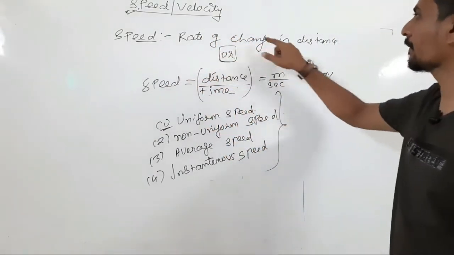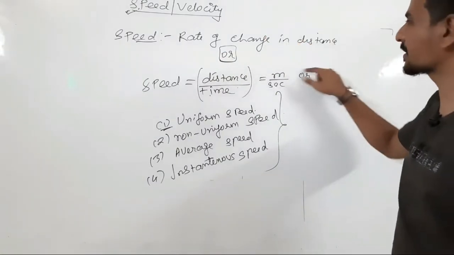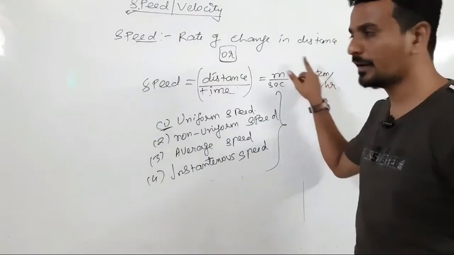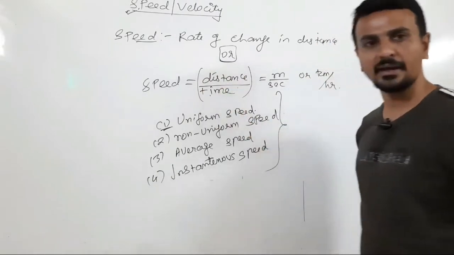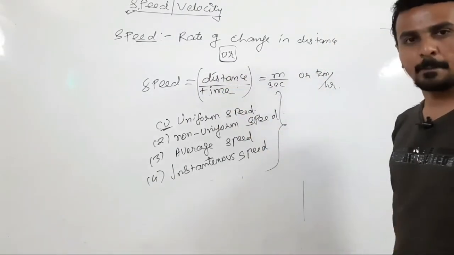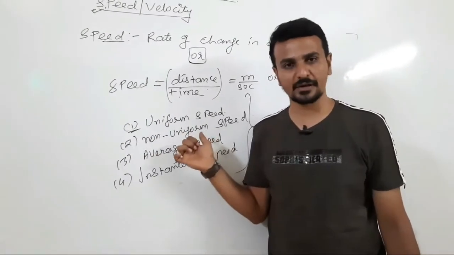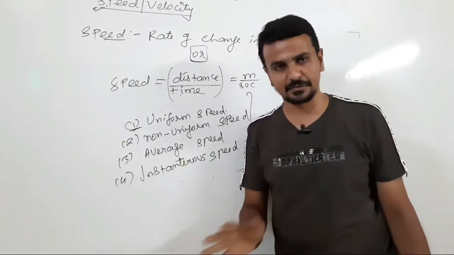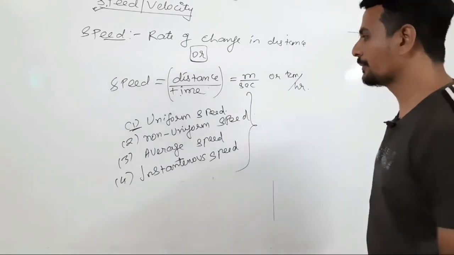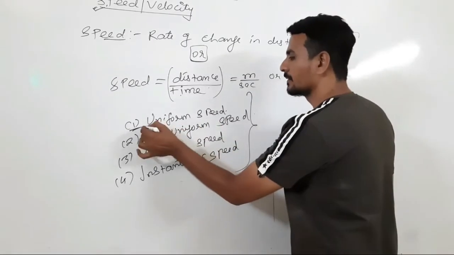What will be velocity? Velocity will be rate of change in displacement. Instead of distance, we write displacement, so velocity will be displacement by time. The unit will remain the same. There are four types of velocities: uniform velocity, non-uniform velocity, average velocity, and instantaneous velocity.